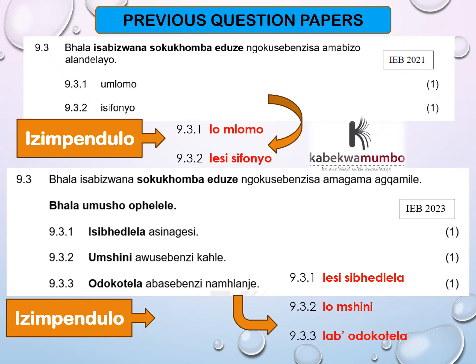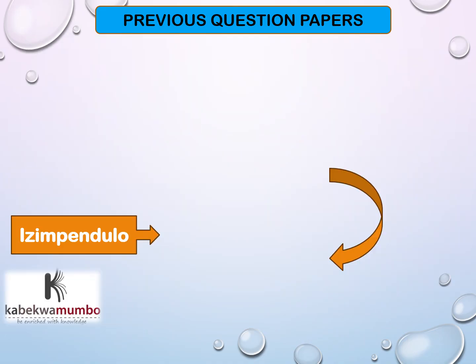Umshini awusebenzi kahle, la plus u of umshini, lo mshini. Odokotela abasebenzi namhlanje, it's la plus aba of odokotela. Remember, for o beginning words, aba beginning words and abe beginning words, we use aba. Then we say laba odokotela or labo odokotela with an apostrophe that you can see over there. Siyibona le ndaba.